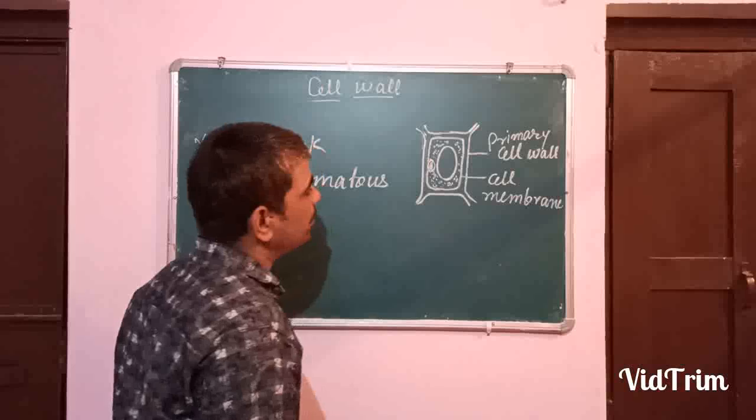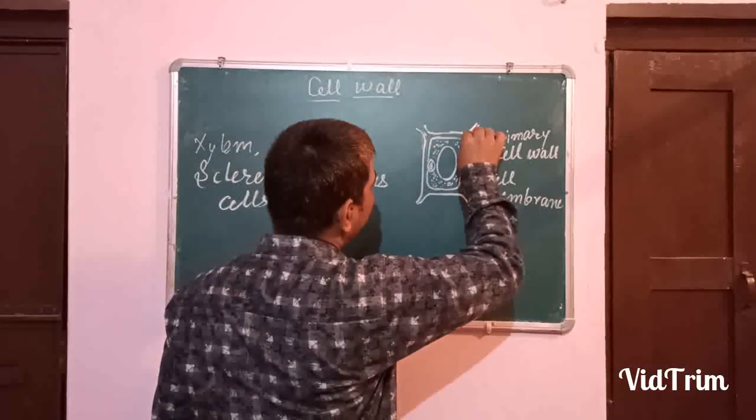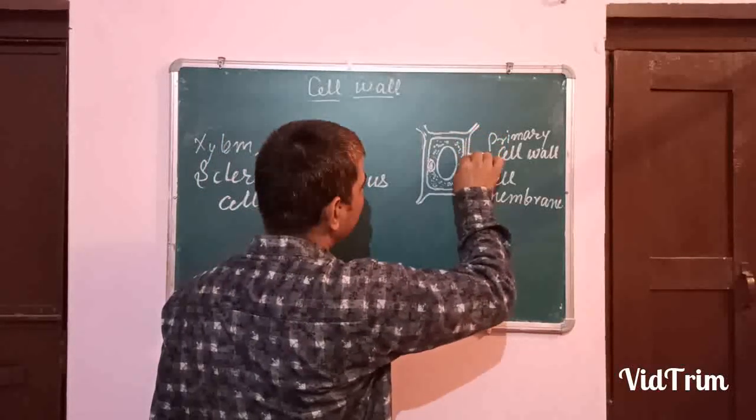This is the primary cell wall, and they have an additional one.